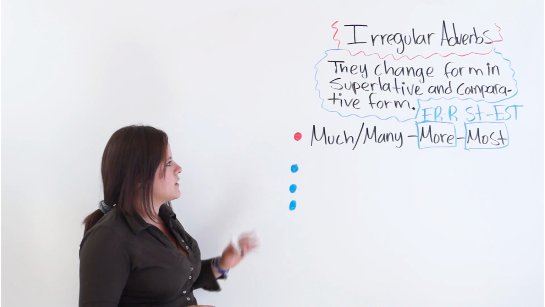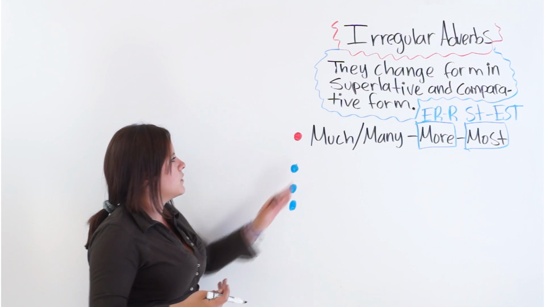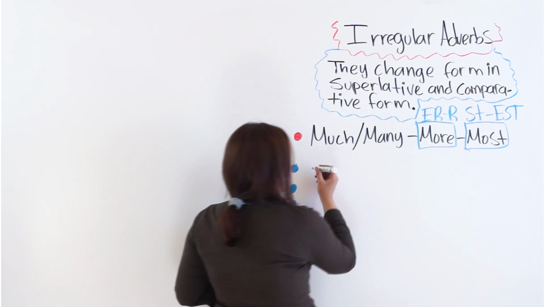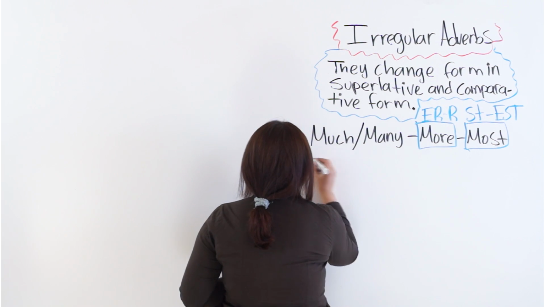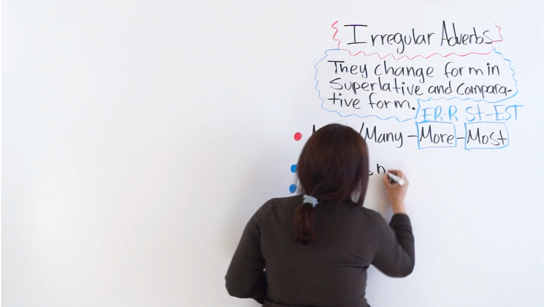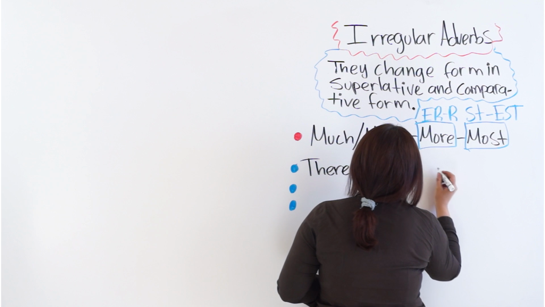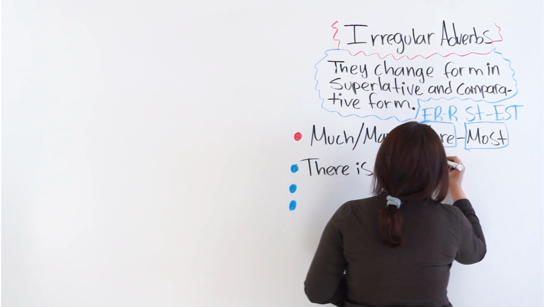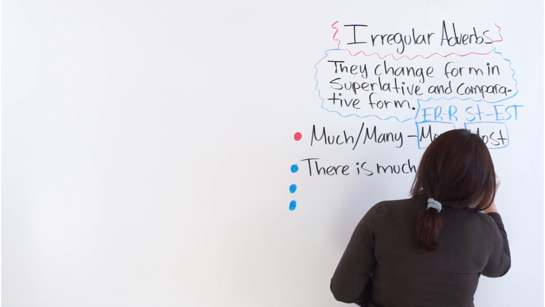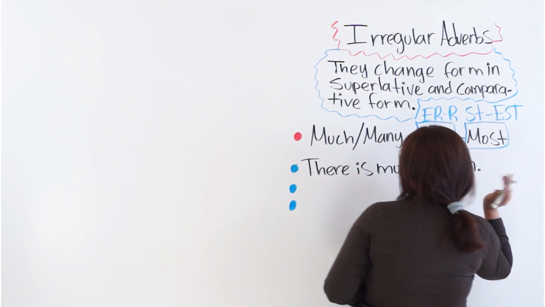All right. So let's begin. We will do one with much. There is much pollution. Okay?